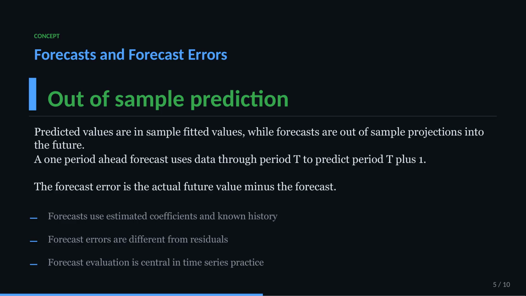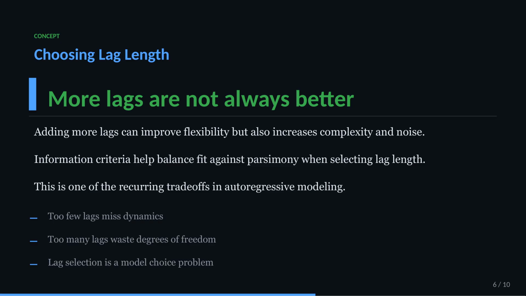This distinction matters because a model can fit the past well and still forecast poorly. Forecasting is about out-of-sample performance. That is why time series work often puts so much emphasis on forecast errors rather than only on in-sample fit statistics. Lag choice is also a core practical problem.